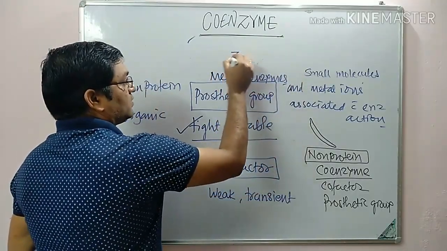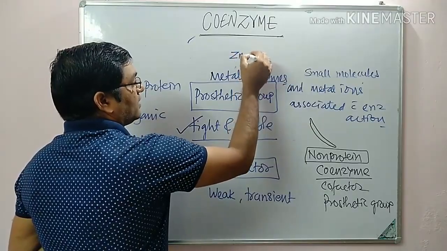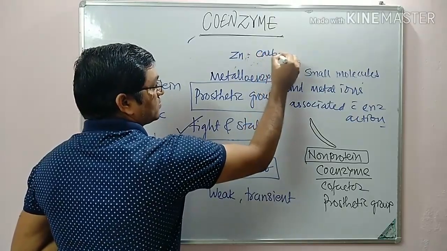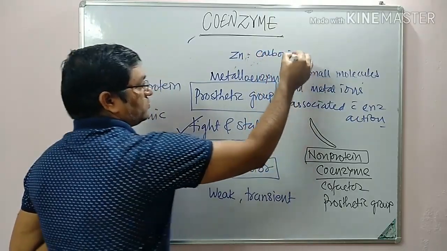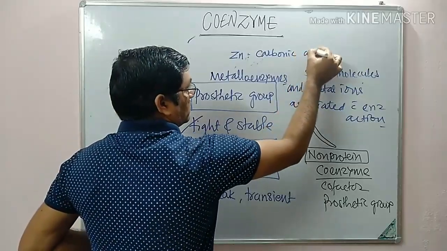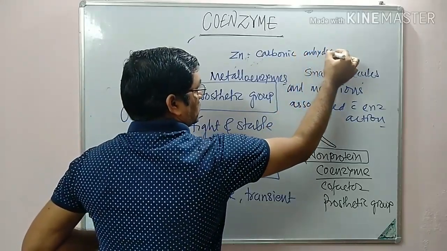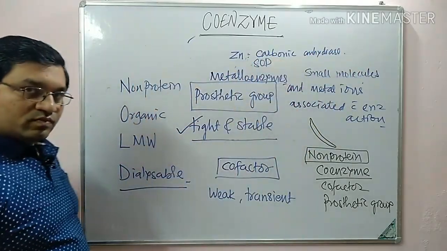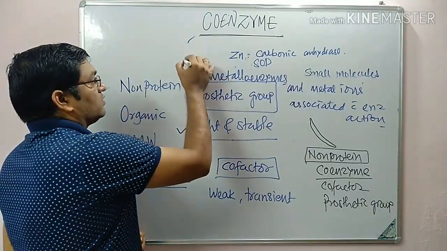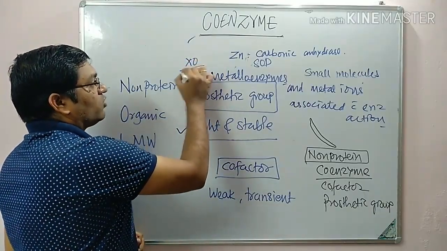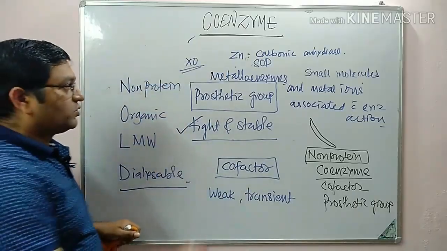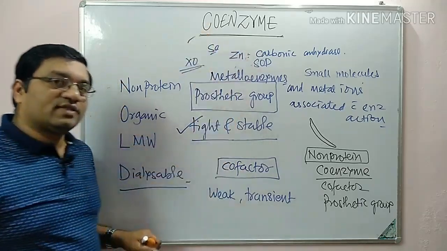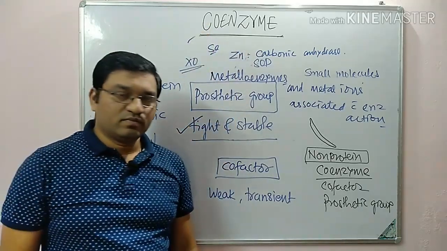Examples: the zinc containing enzyme carbonic anhydrase, or superoxide dismutase. Xanthine oxidase contains molybdenum, and glutathione peroxidase contains selenium. These are examples of metalloenzymes.